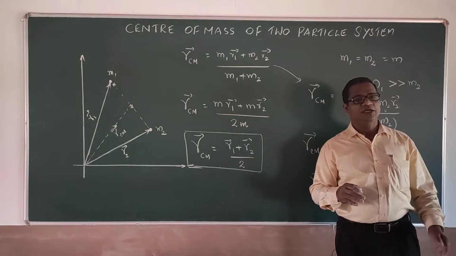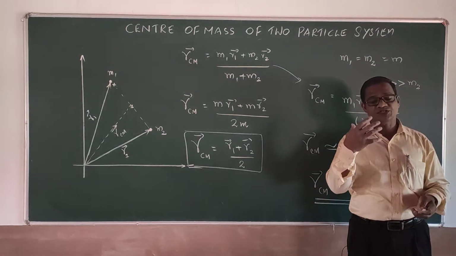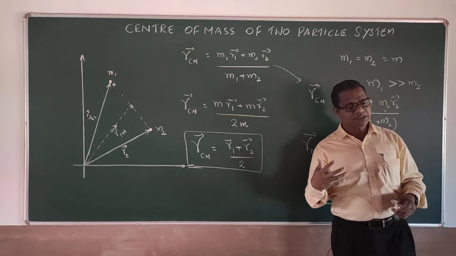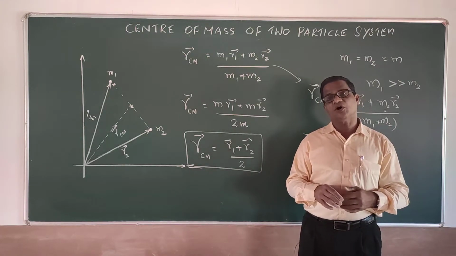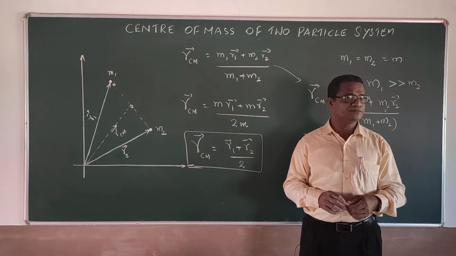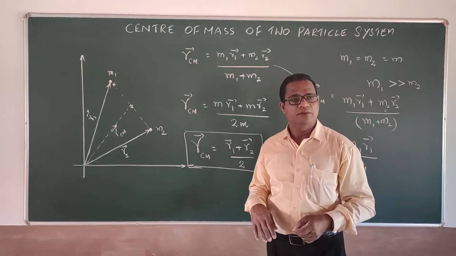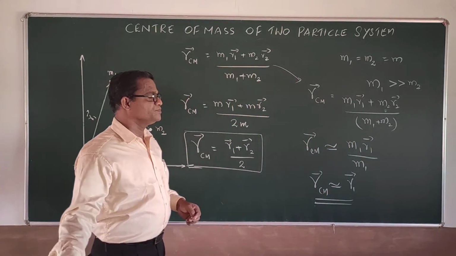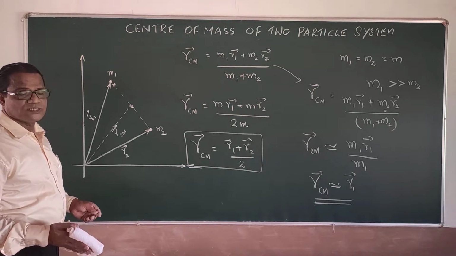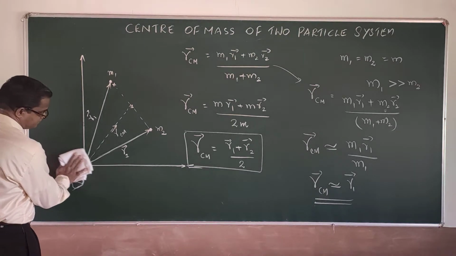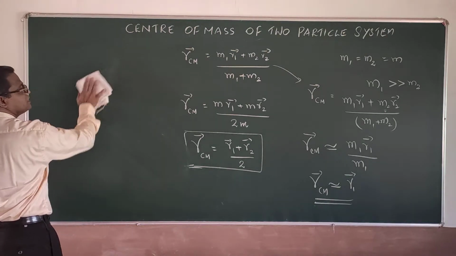If you are given a distribution of mass and asked to find or assume the center of mass, you can very well say the center of mass will be falling near to the larger mass of the distribution. It's a very important result. Then let us take an example for finding the center of mass of a mass distribution.